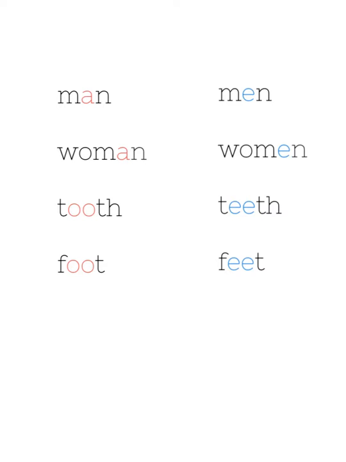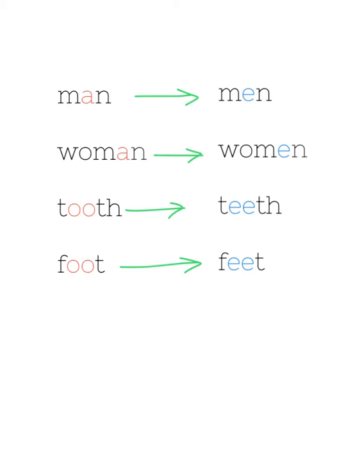So here we go. We have man becomes men. Woman becomes women. Tooth is teeth, and foot is feet. So something I highlighted here, the A on the left in man and woman, those signify that it is singular. The blue E in men and women signify that it is plural. Now there's no S and there's no ES at the end of the word, but it's still plural, more than one. Tooth and foot both have O's, but their plural forms have E's, teeth and feet.